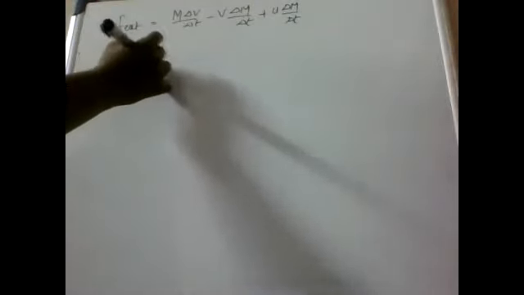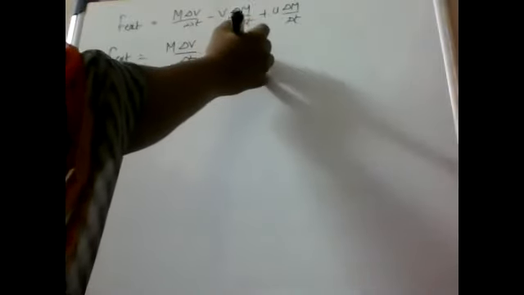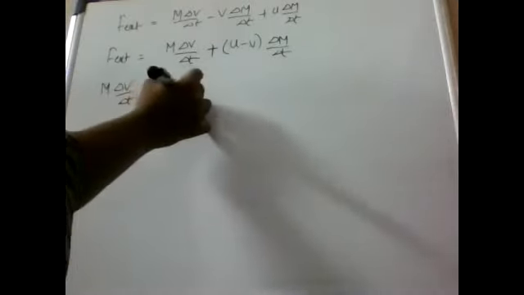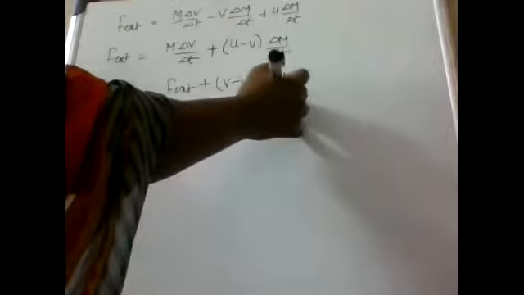Next, m into delta v by delta t. Here delta m by delta t is common. We get v minus u, minus v into delta m by delta t. So only m into delta v by delta t, we can write as F plus v minus u into delta m by delta t.